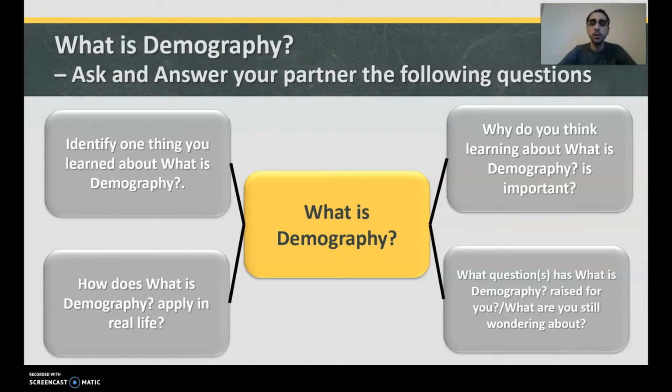Now we have more foreigners, mostly in London, more so than other places. How has that affected our society? Any changes? Anything for the better? Anything for the worse, potentially? Have a little think how this might affect society. How does demography apply in real life? Demography affects us in so many ways. The population will affect us with jobs and things like that. Maybe, I'm not sure. We'll have to find out.